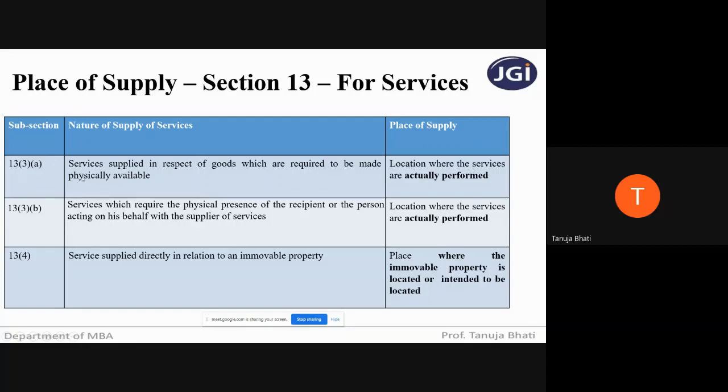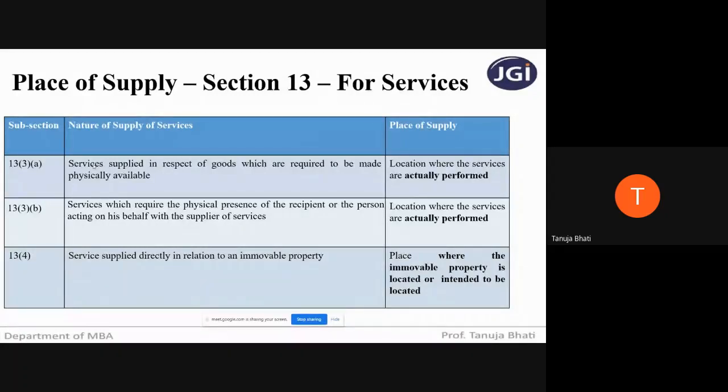So remember students, if any services is being given in respect of goods which are to be made physically available. For example, if any machinery is to be imported from outside India, and along with the importation, you're also taking the services of an engineer to install that particular machinery.